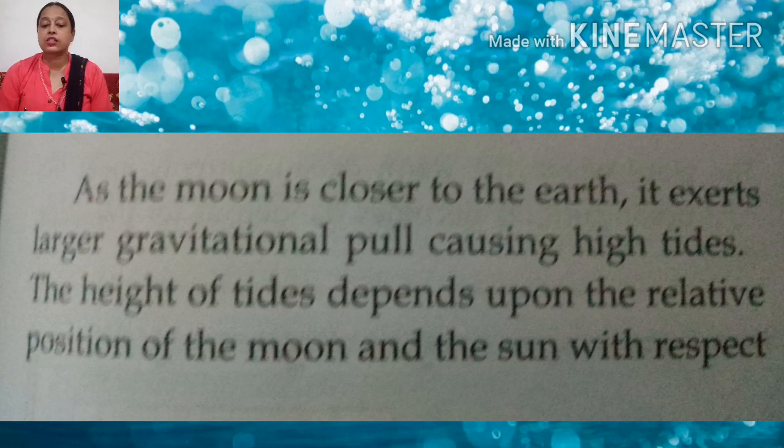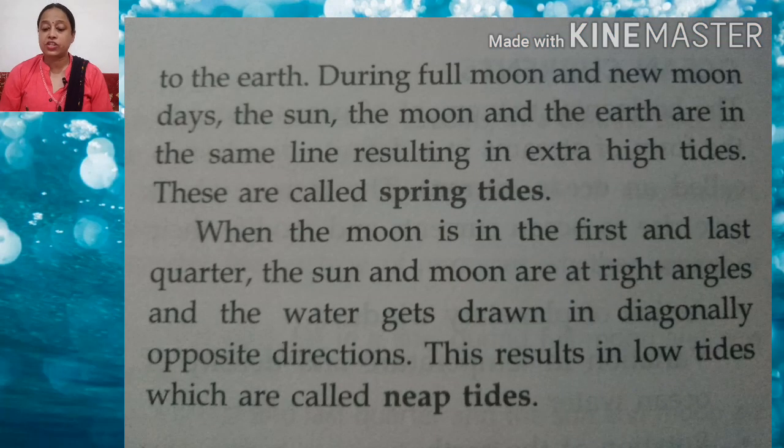The height of the tides also depends upon the relative position of the moon and the sun with respect to the earth. As a picture is given in your book also, children, you have to see that. During full moon and new moon, the sun, the moon and the earth are in the same line, resulting in extra high tides. These are called spring tides.